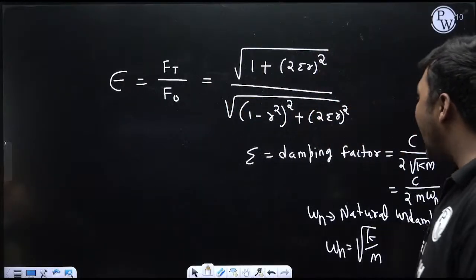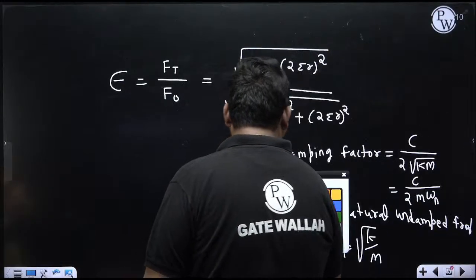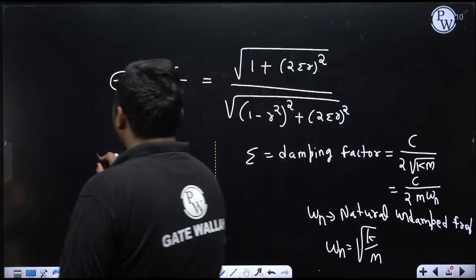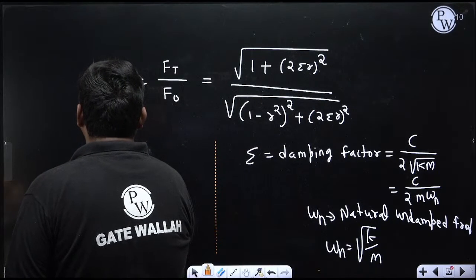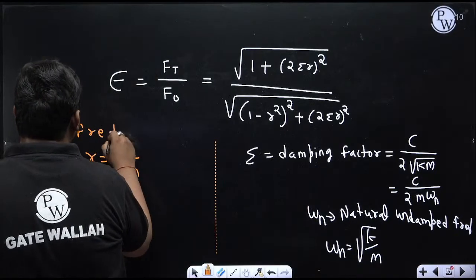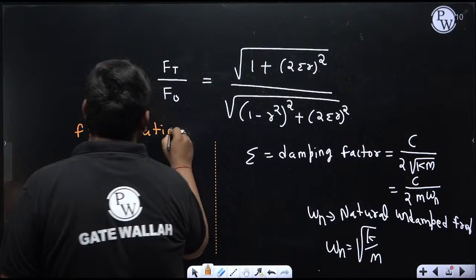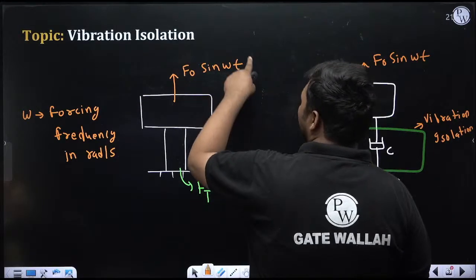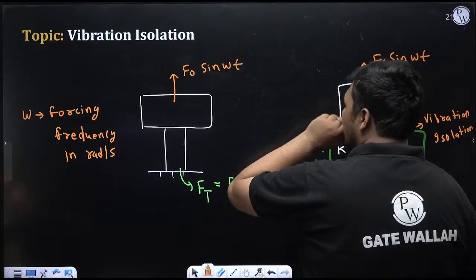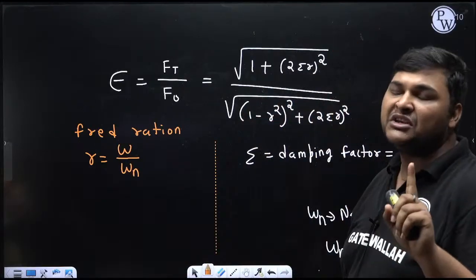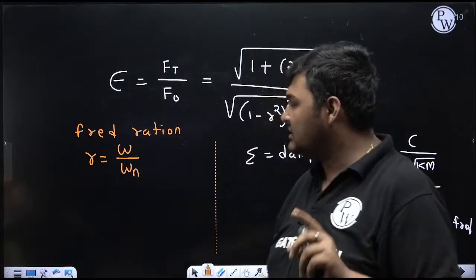Now, what is R here? I'm writing here. You need to understand what is zeta, what is R. R is nothing but omega by omega n, and it is known as frequency ratio, where omega is the value of the forcing frequency. If the equation of this unbalanced force is given, you will get omega. Or if the speed of the system is given, you can remember that the speed of the system will always be equal to the forcing frequency omega.